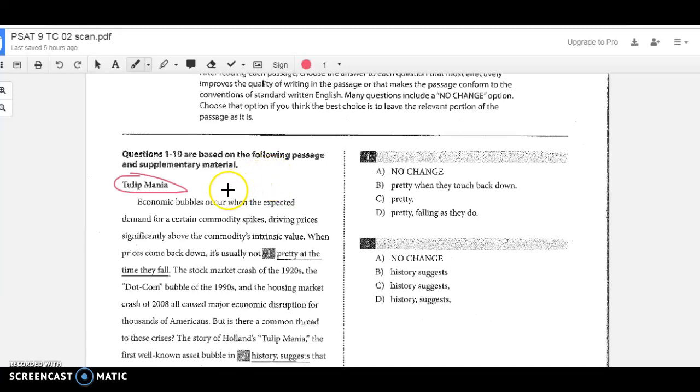All right. Hi, everyone. I'm going to go over the answers from passage 1, numbers 1 through 10.